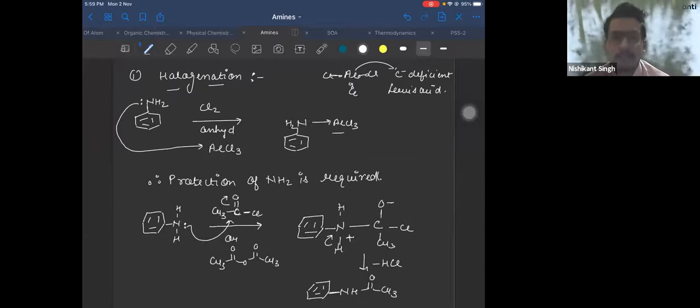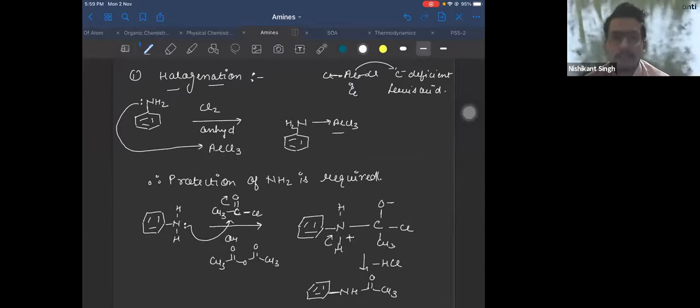Now this lone pair cannot be donated to AlCl3 because this lone pair is involved in strong resonance with CO. Since the lone pair is involved in resonance with CO, its tendency to donate the lone pair will decrease. So now it is not a very good base. Now you can do the halogenation reaction, so halogenation is possible.